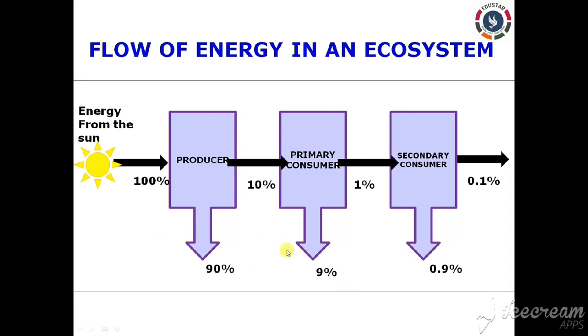So thus the levels of food chain are restricted to 4 or 5 maximum, right? The flow of energy obeys the 10% law. So now let us see in detail about the 10% law. Now let me explain you in detail about the 10% law, the 10% law for the transfer of energy in a food chain.